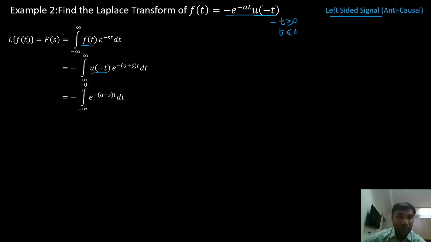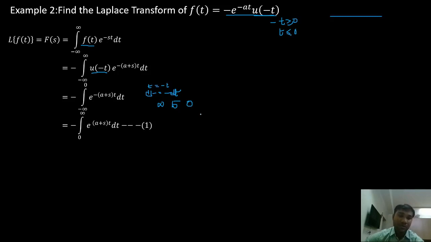Now what I'll do, I'm going to substitute t equals minus t. So what happens? dt equals minus dt. And the integral limits: when t equals minus infinity, then minus t is going to be infinity. So infinity to 0.